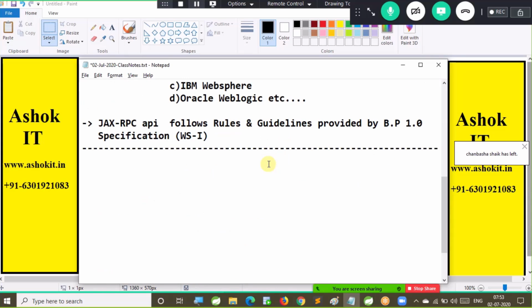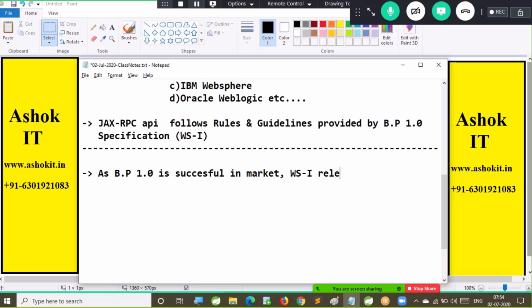As BP 1.0 was successful in the market, WSI released the BP 1.1 specification, with some better rules and guidelines.